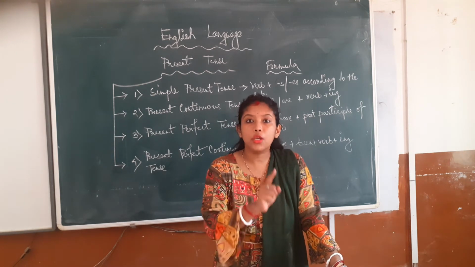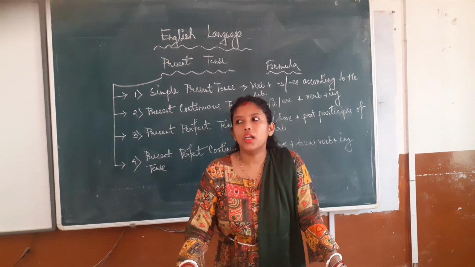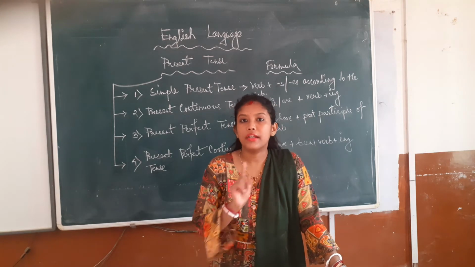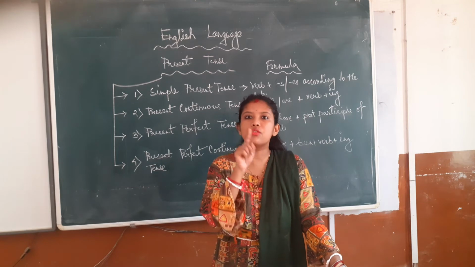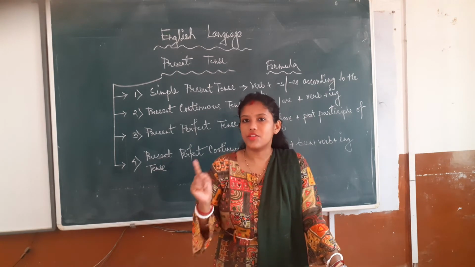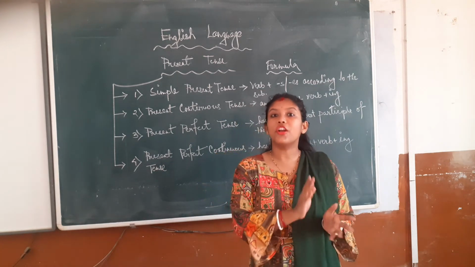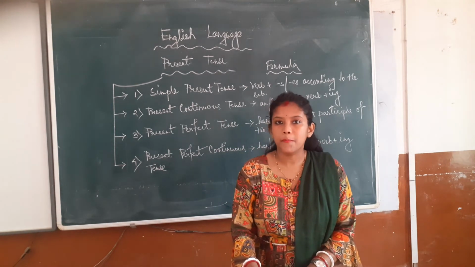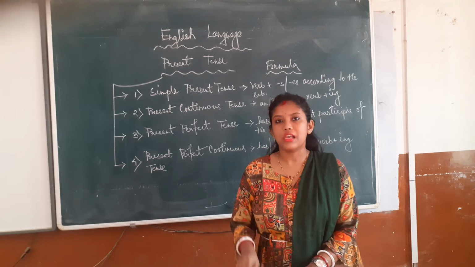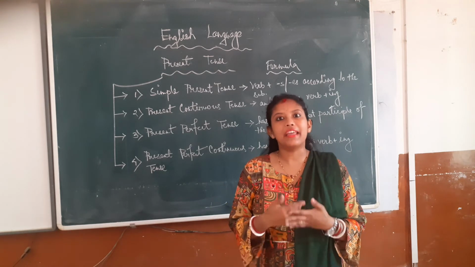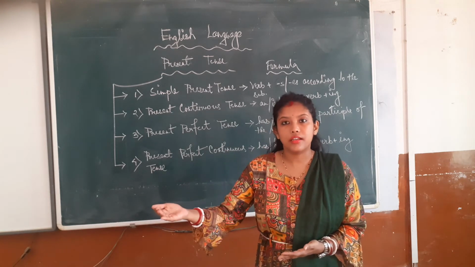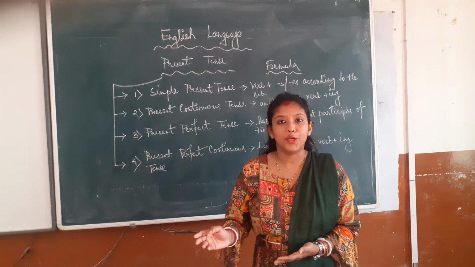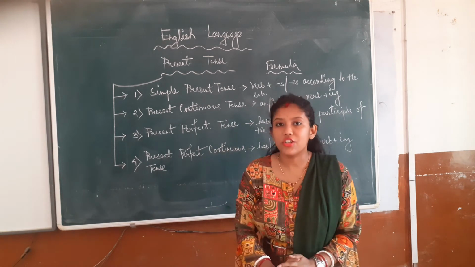So take one name, Ram. Ram, beta with name we always use is. Ram is teaching. Okay, so beta with the subject or according to the subject we have to use either am or is or are. Okay, and then beta we have to use ing with the verb. I am teaching, they are dancing, we are playing. Okay beta, so this is the present continuous tense.